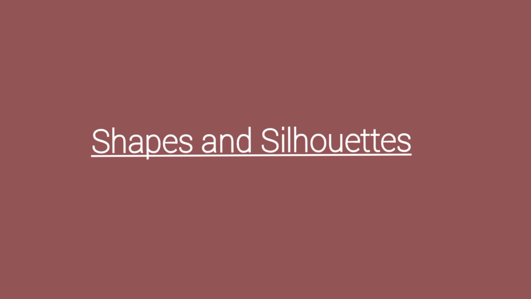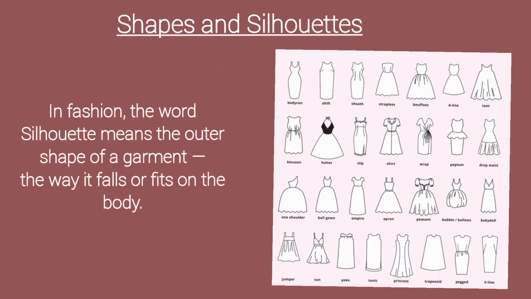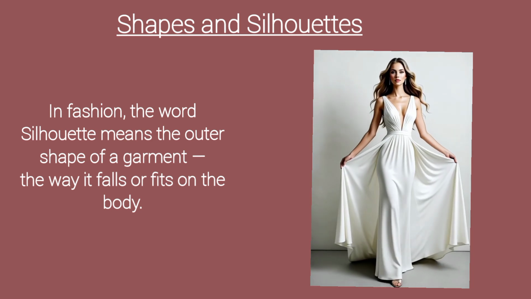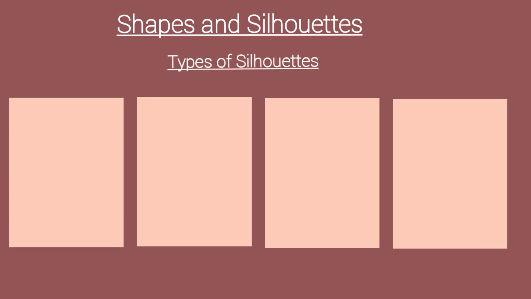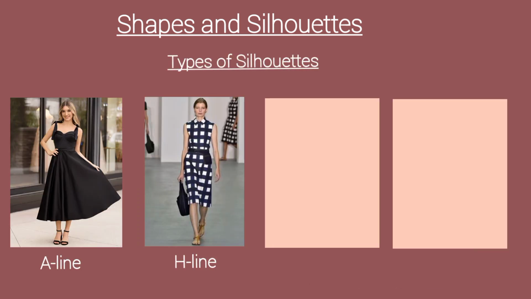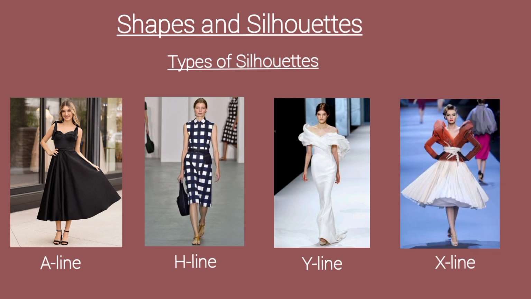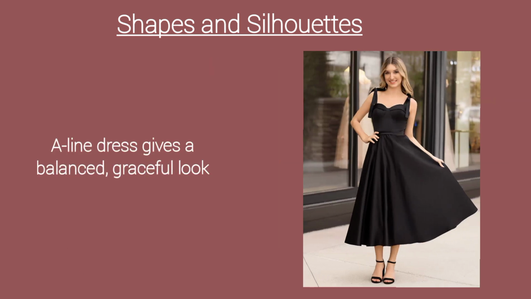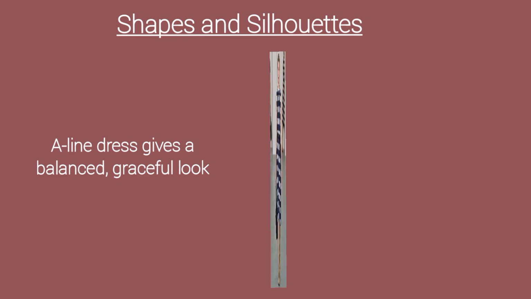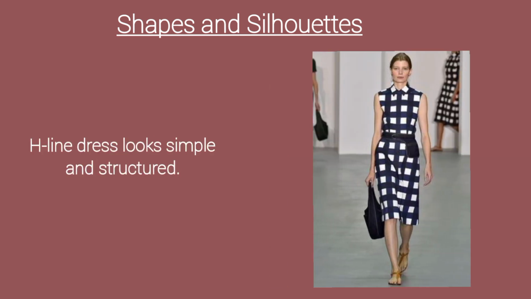Shapes and silhouettes. In fashion, the word silhouette means the outer shape of a garment, the way it falls or fits on the body. There are many types of silhouettes, like A-line, H-line, Y-line, and X-line. Each gives a different effect. For example, an A-line dress gives a balanced, graceful look, while an H-line dress looks simple and structured.